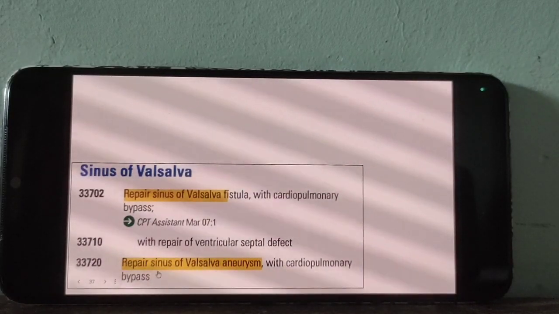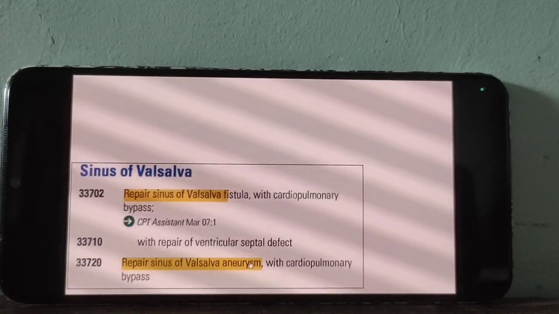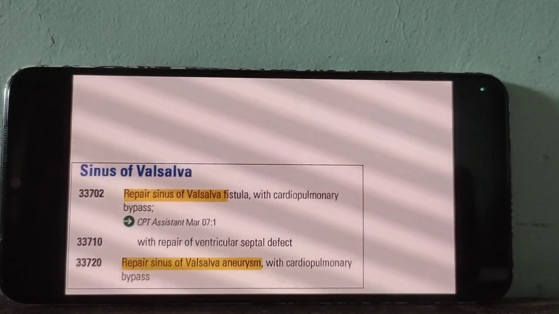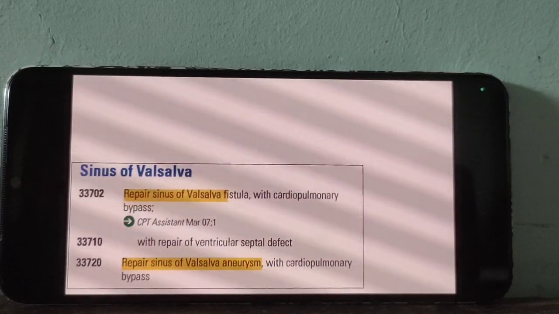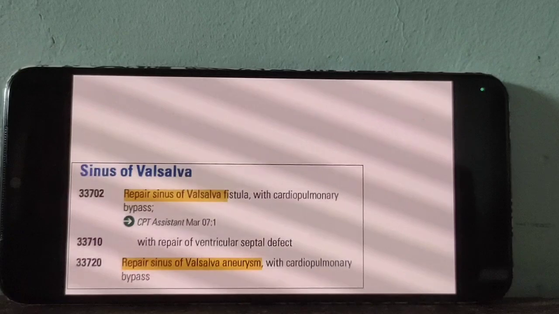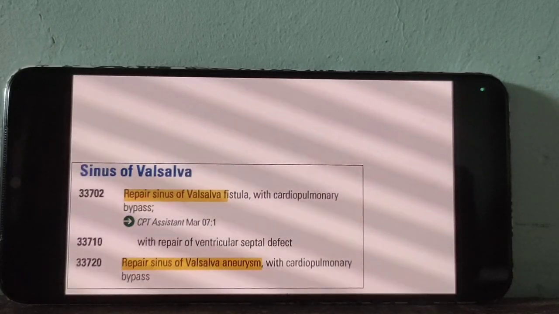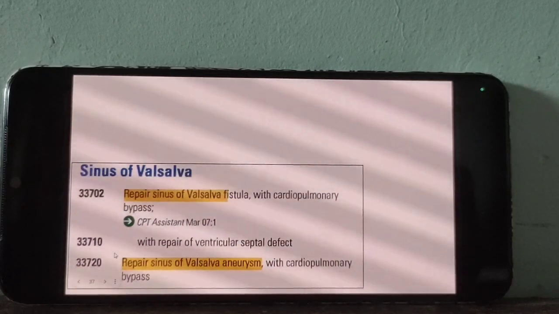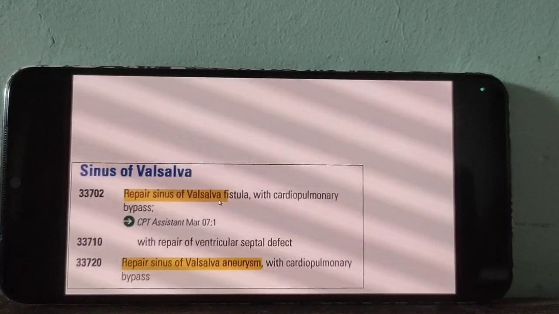Then 720 for aneurysm. What is the meaning of aneurysm? Ballooning of blood vessels, bulging of arteries or veins. For Valsalva aneurysm, go for 720. Here we are reporting the code based on the condition.